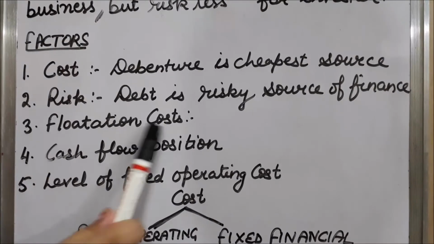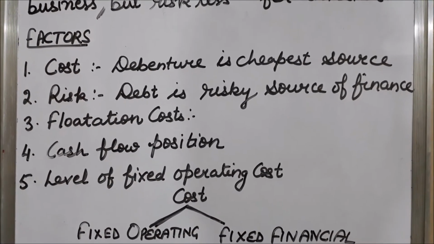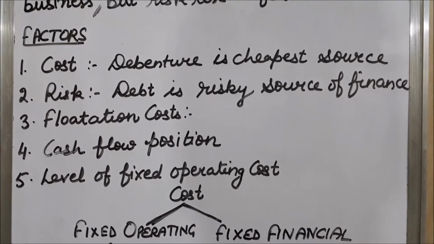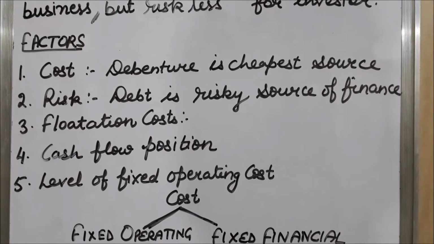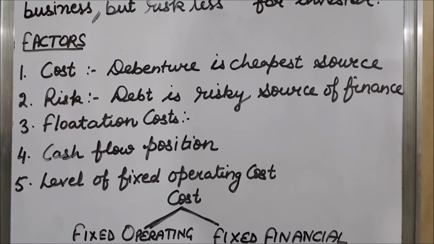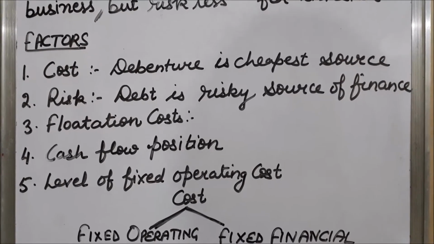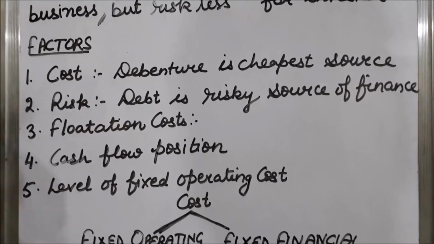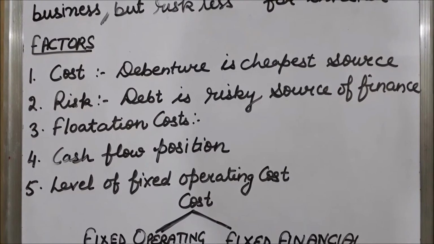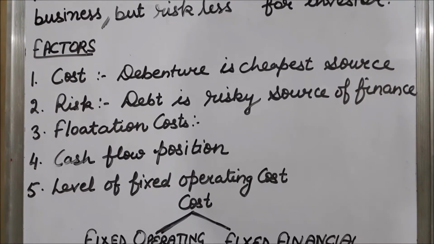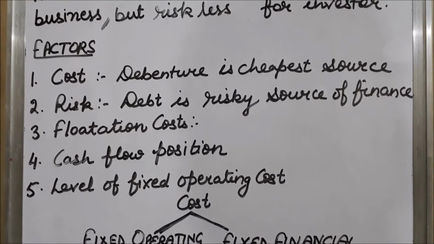Next is flotation cost. Flotation cost means cost of raising finance. Like whenever any source of finance is going to be issued by the company, like a company is going to issue shares, there are so many expenses are incurred by the company in making the issue of shares a successful event. Like a company is going to issue shares, then company has to incur advertisement expenditure. Companies have to give advertisement that they are going to issue shares. They have to print prospectus.